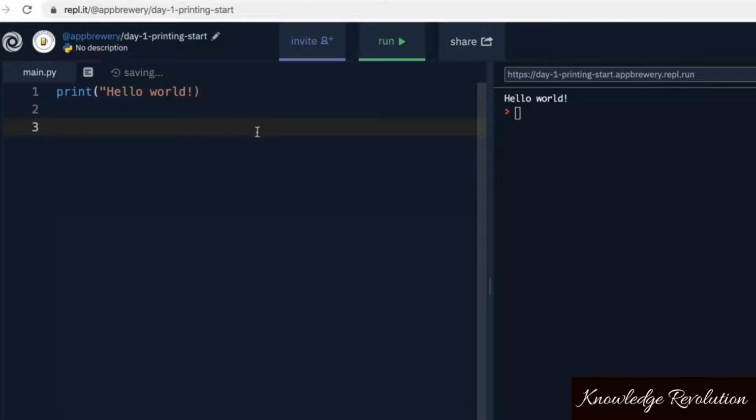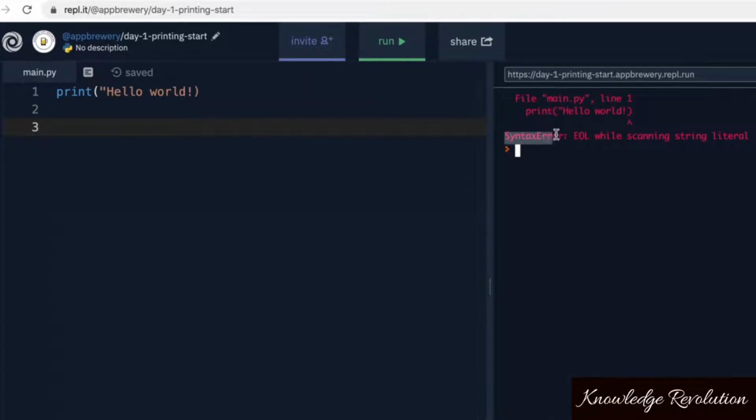And this is a subtle hint to us. You're going to get really attuned to these subtle hints because they are the clues that will tell you what might have gone wrong in your code. If I run this code as it is right now, it's going to break. It's going to give me a syntax error. And it says something that seems like it's completely not English. So how can we figure out what this means?